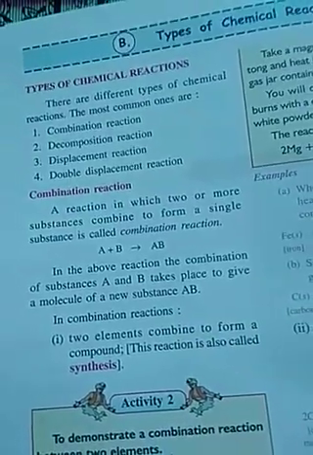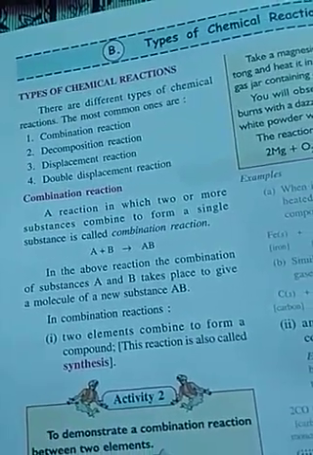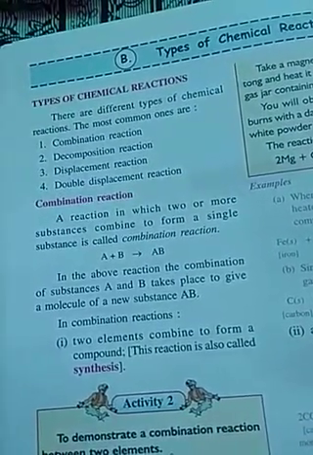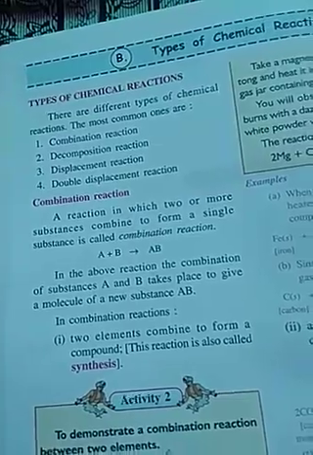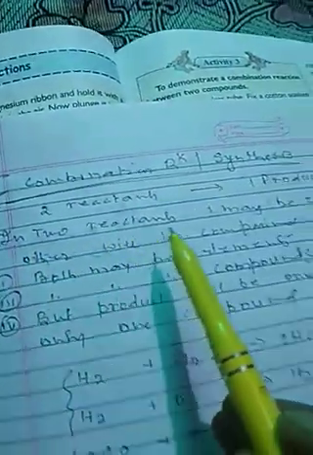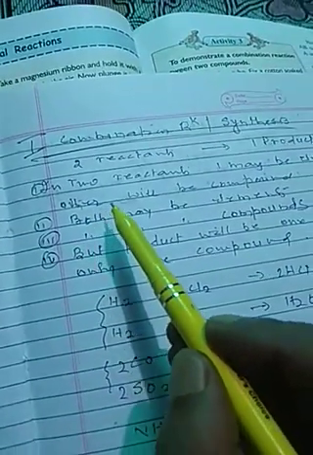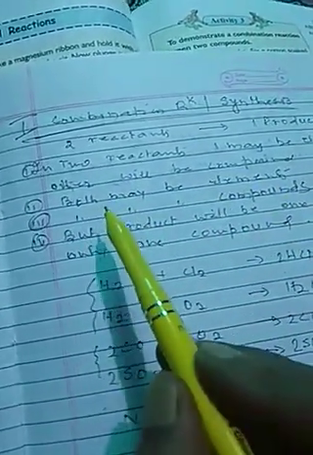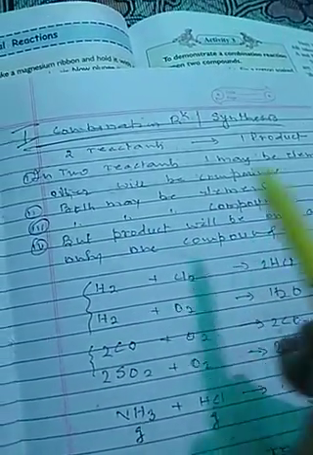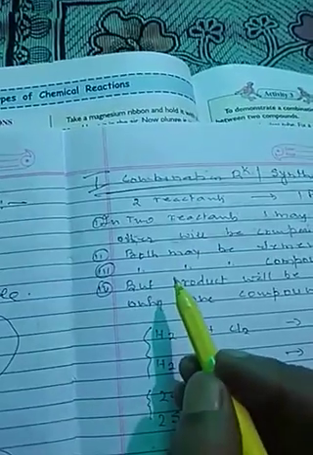What I said earlier, two substances will combine. Reactants will be two, not three, not four, only two. Both reactants may be elements, or both may be compounds, or one may be an element and another one a compound.